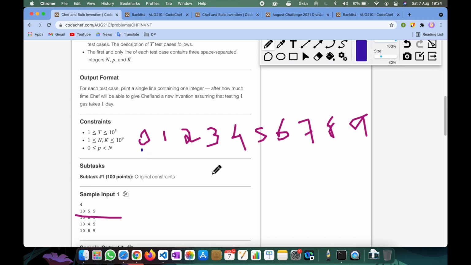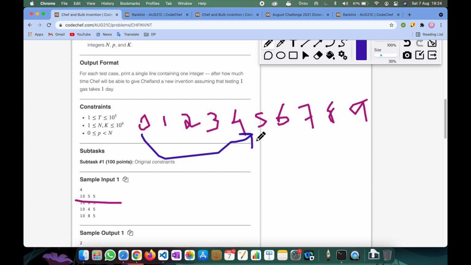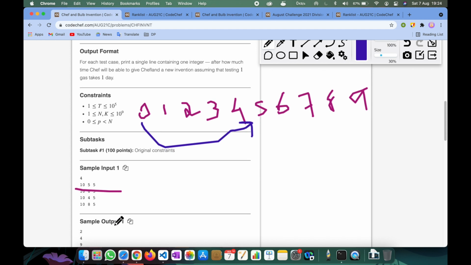After that he jumps to 5, and 5 modulo 5 is 0, so that is the second day. So first day here, second day here, so the first test answer is 2. In the first test case he wants to know about integer 5, how far it is. This is basically the output format.